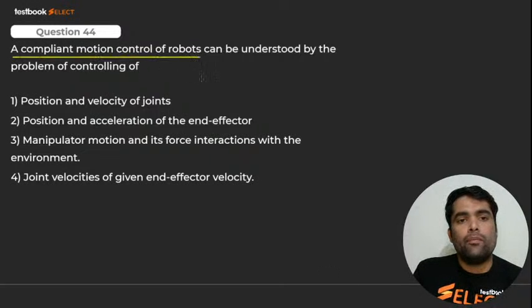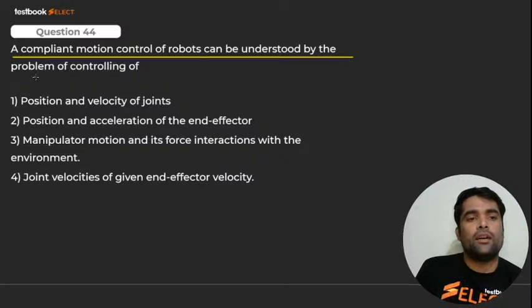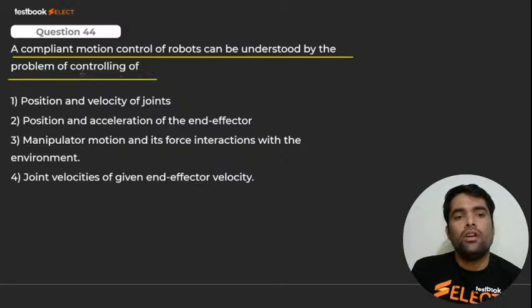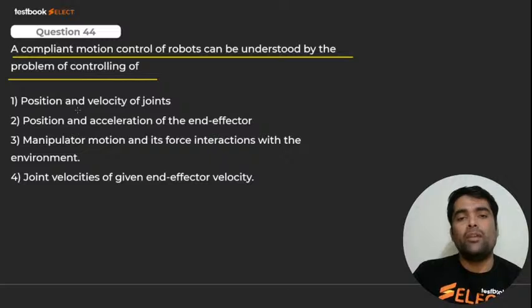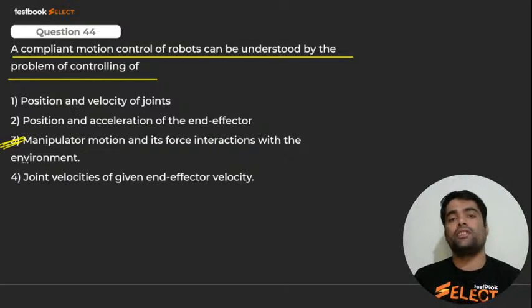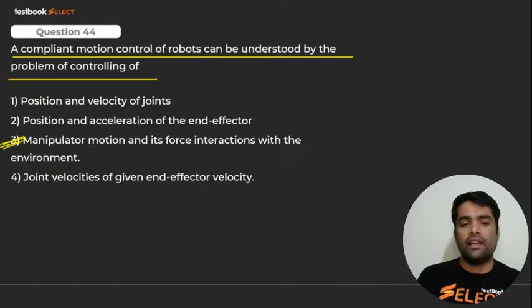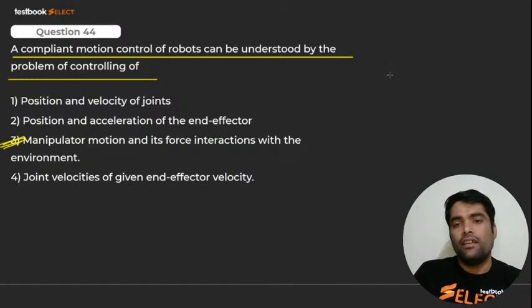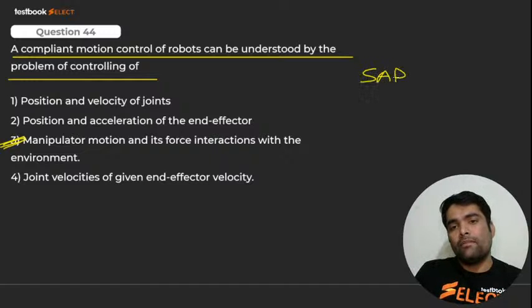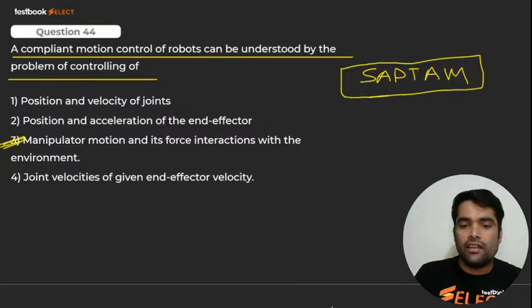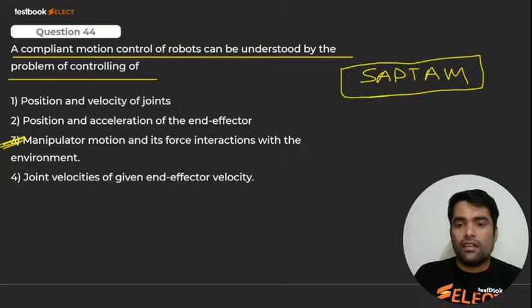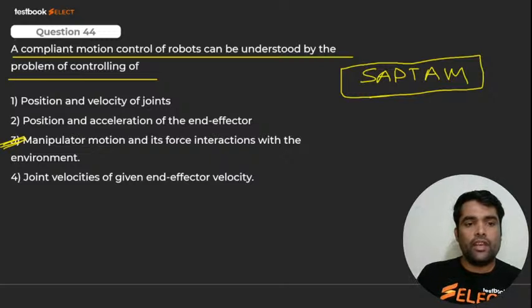A compliant motion control of robots can be understood by the problem of controlling what, my dear? Manipulator motion and its force interaction with the environment. Number 3, manipulation. A manipulator has one thing in it, right now. What are the parts of robots? Remember this, okay. Holding cost, very good. Here we go for next. 44 is done. 44 is 3, very good. Here we go for next.